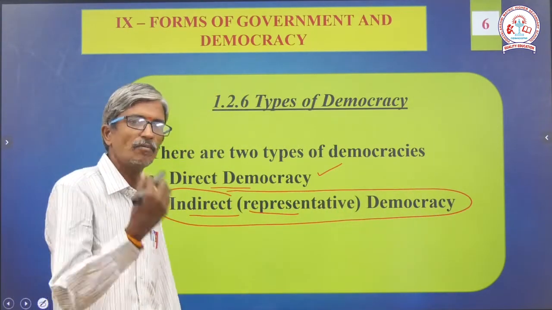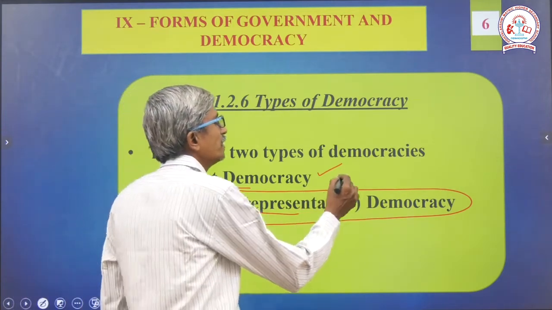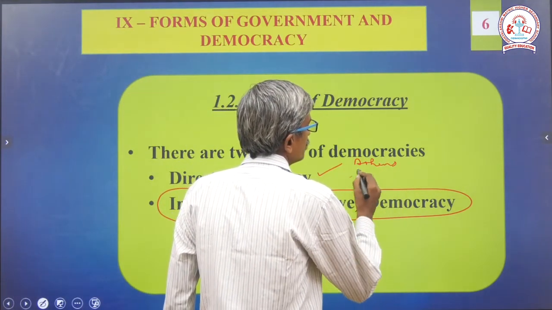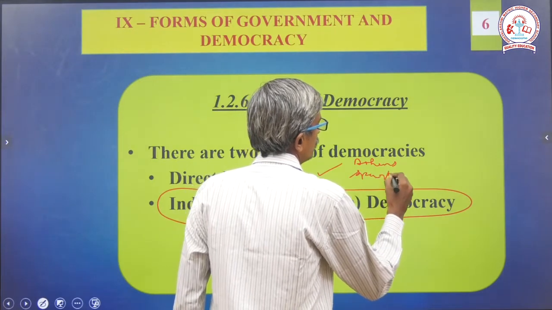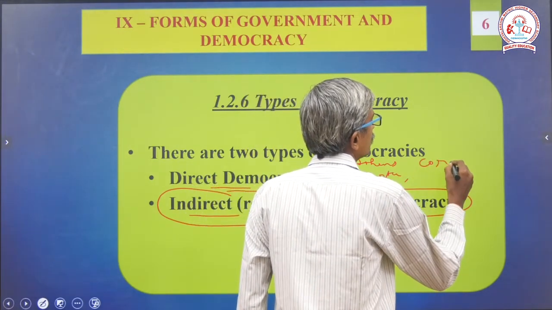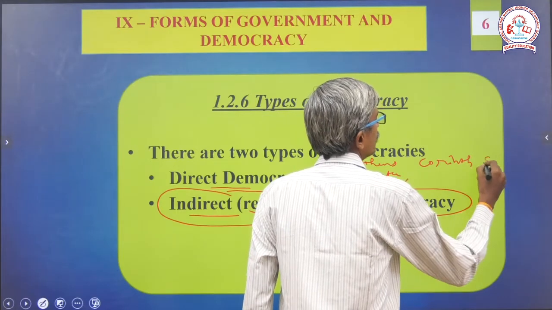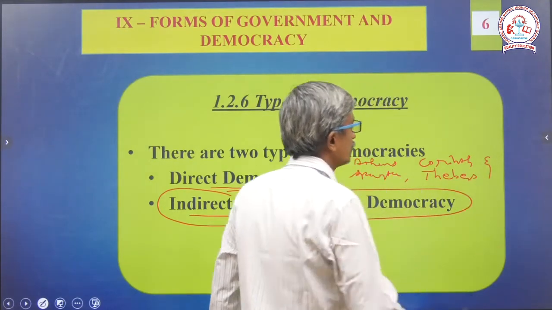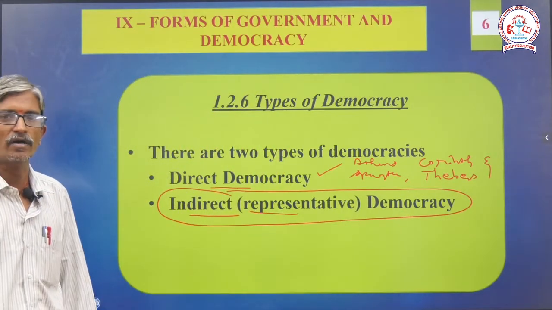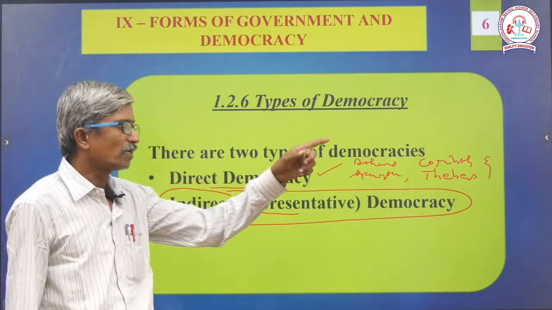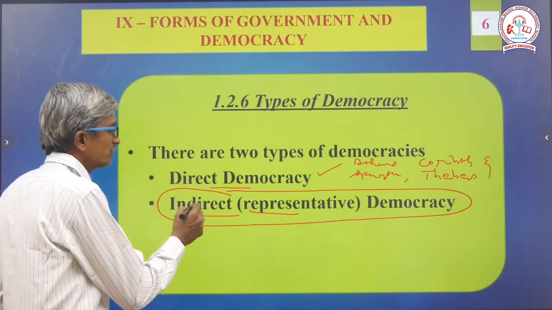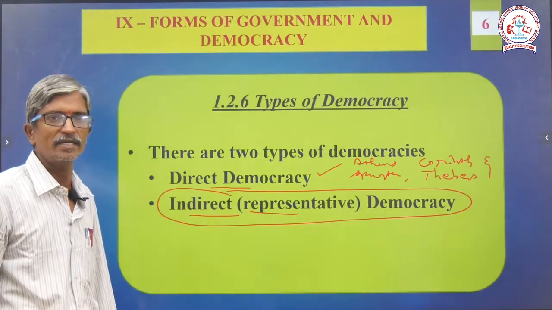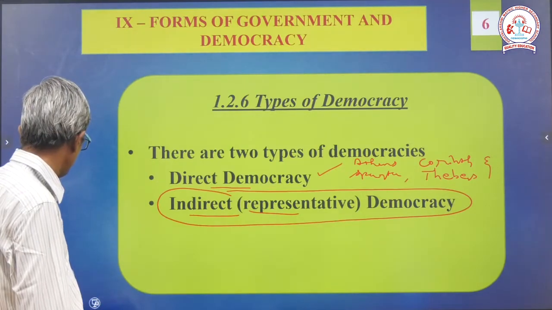Direct democracy existed once upon a time in the ancient Greek city-states: Athens, Sparta, Corinth and Thebes. At present it is not existing. The existing one is indirect democracy. Examples: England, France and India. India is the first, one and only great example.